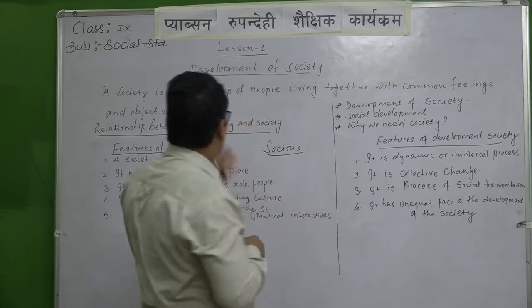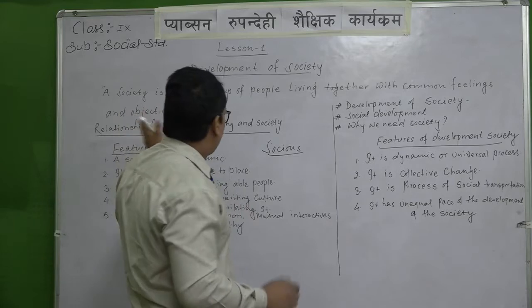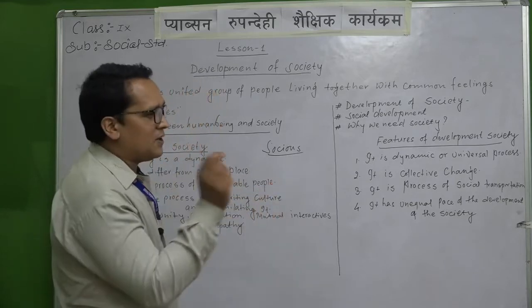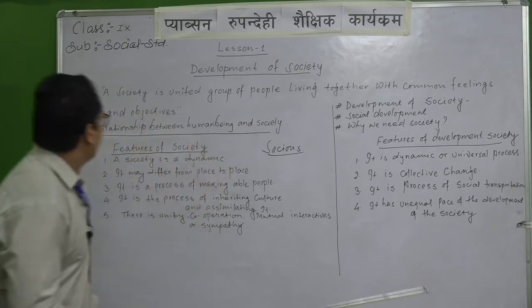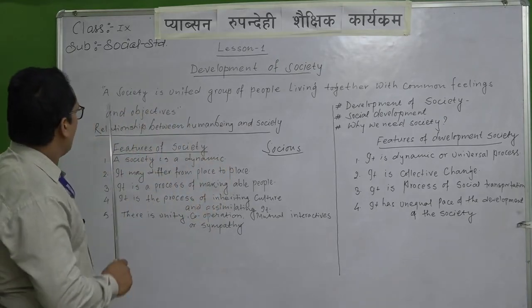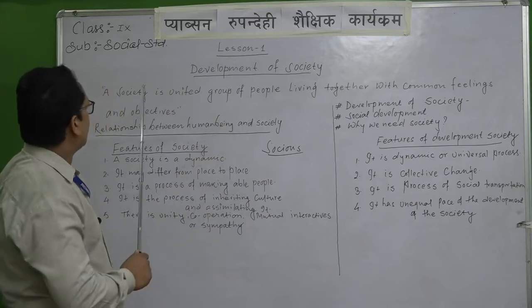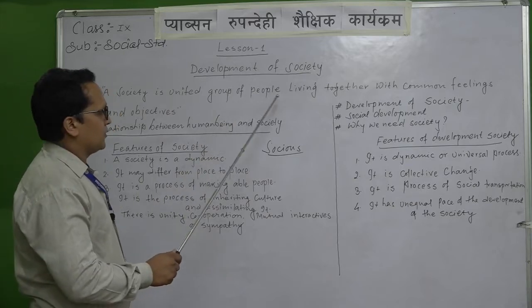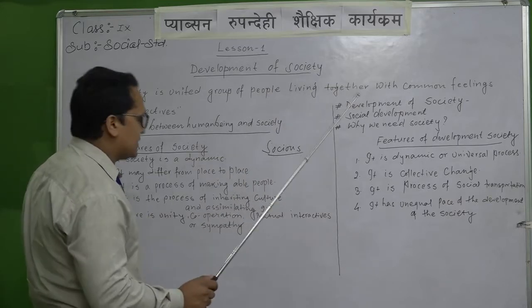Okay, now before explaining the development of society, on what is society, a simple definition that I am writing on the board, you can see here. A society is a united group of people living together with common feelings and objectives.